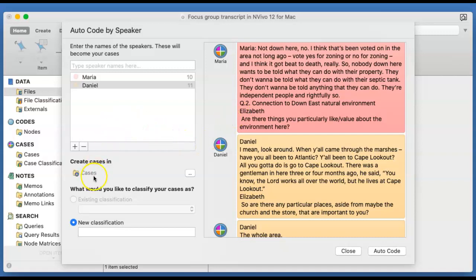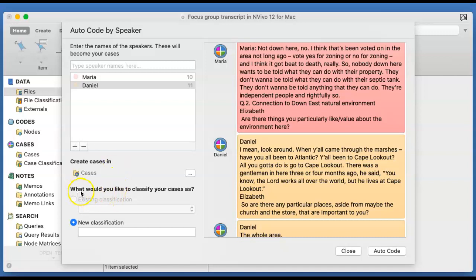Now, at the bottom here, you notice that we need to create them into cases. The default is set so that they will be put in the case book, which is on the left here. You can see this is the case and then this is the folder. So they are already going to be directed automatically to it. That is one job done. The next job is the characteristics, which we would like to associate, link to the speakers. I'm talking about the demographic attributes.